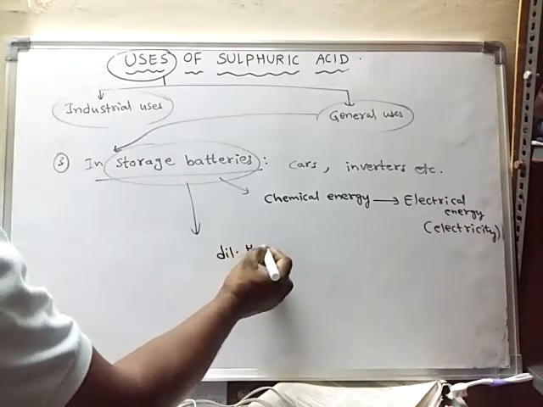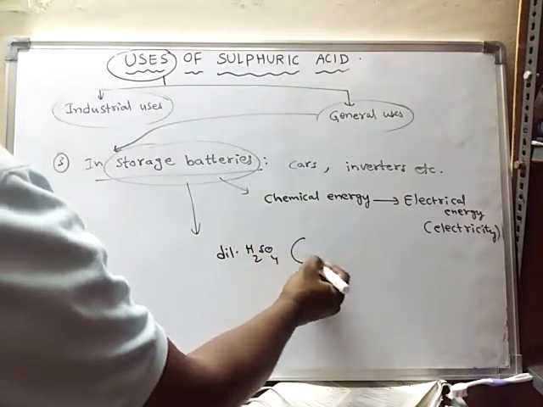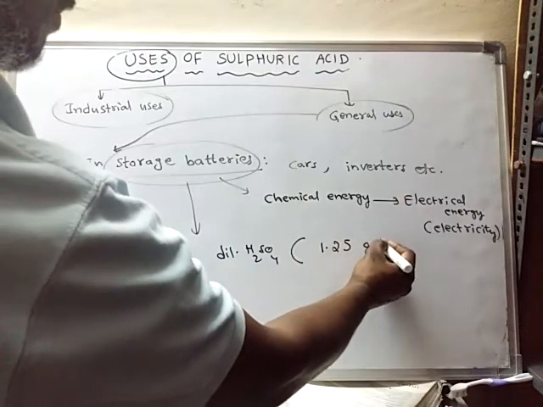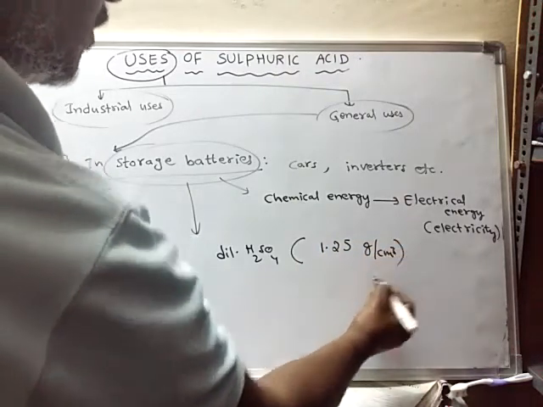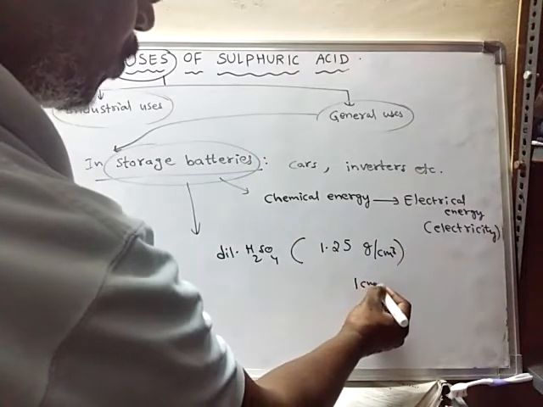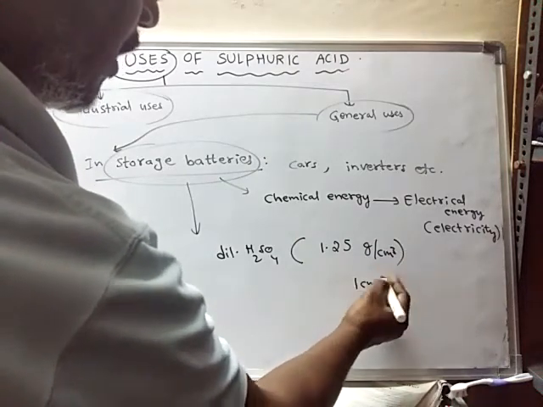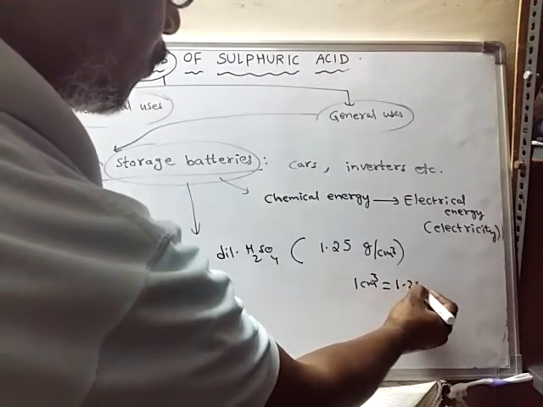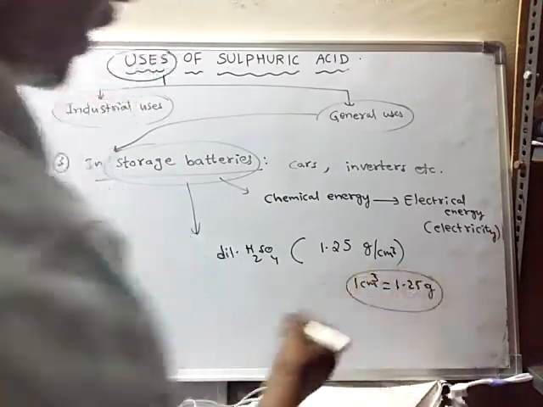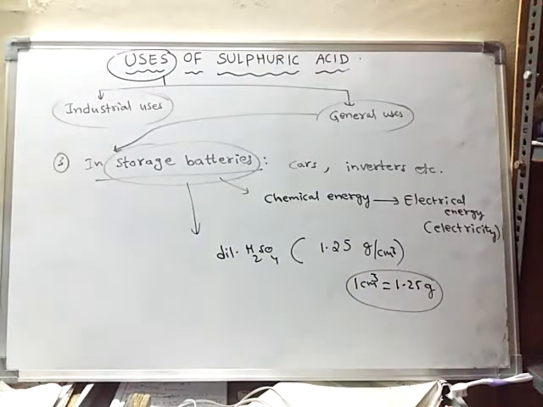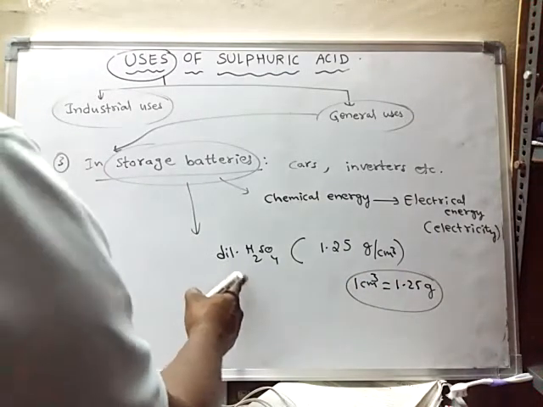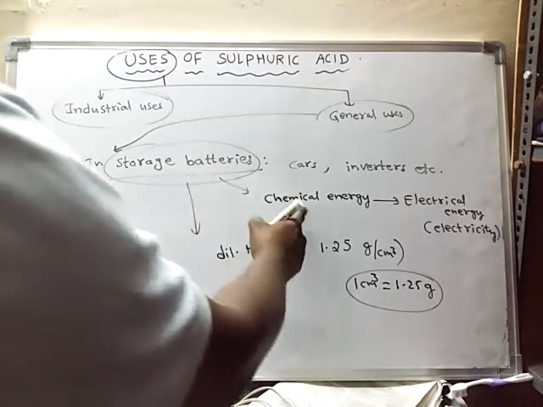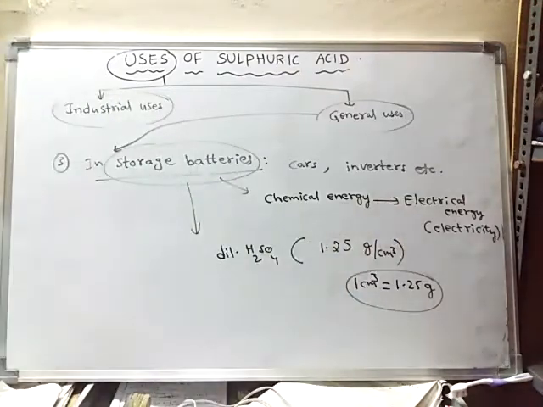Dilute sulfuric acid having the density of 1.25 gram per centimeter cube. That means if you take 1 centimeter cube of this acid and weigh it, it should weigh 1.25 grams. Such a dilute sulfuric acid can be used in the storage batteries to convert the chemical energy into electrical energy.